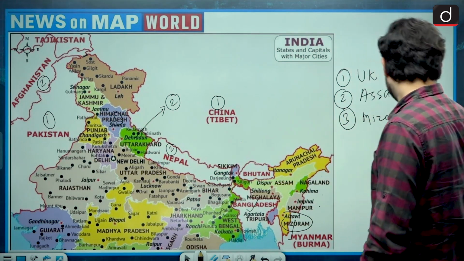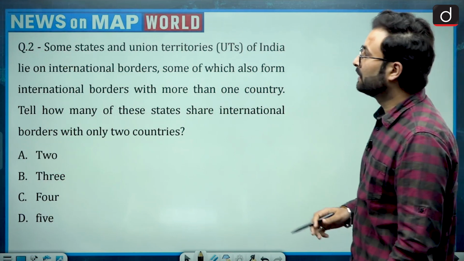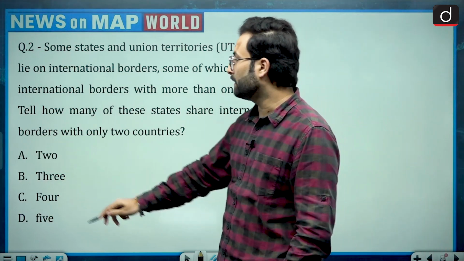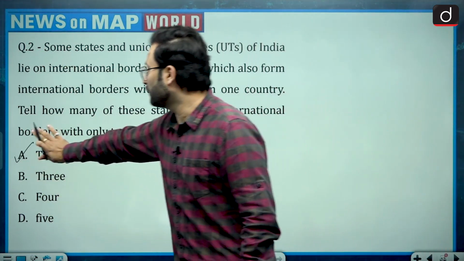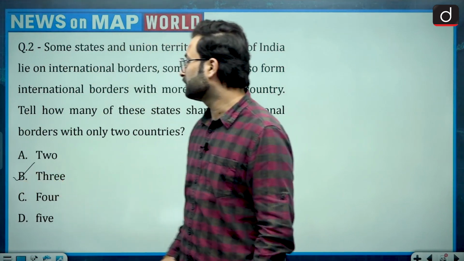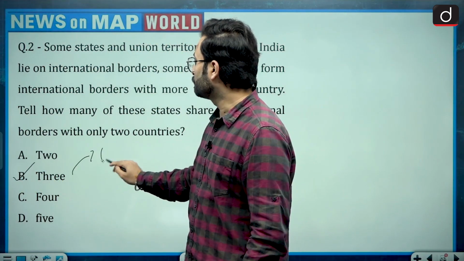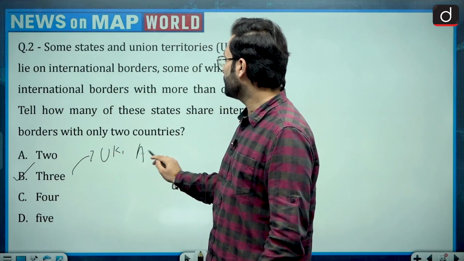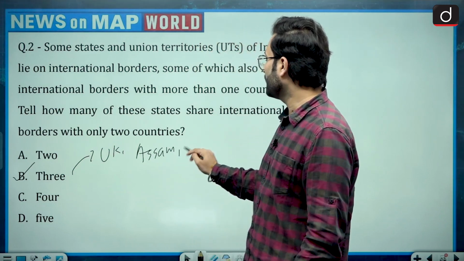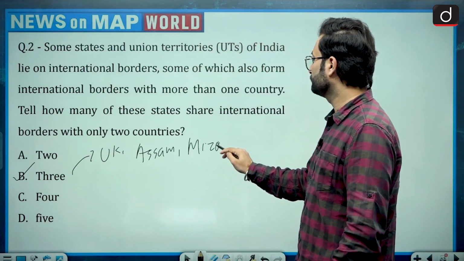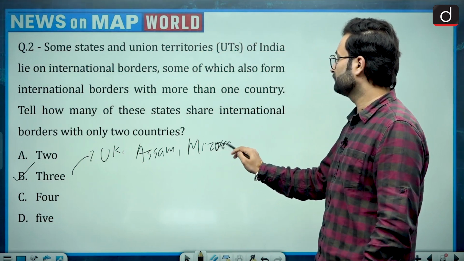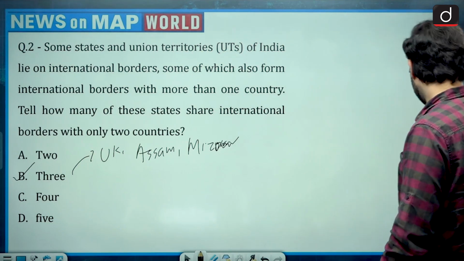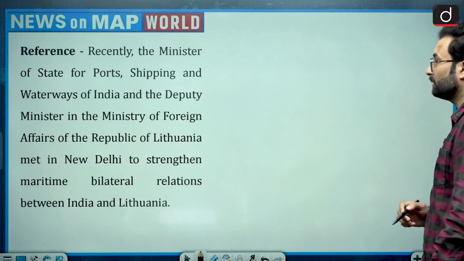So let's go to the question again. Your answer would be B, three states, that is Uttarakhand, Assam and Mizoram. So that would be your answer, option B. Let's see question number 3.